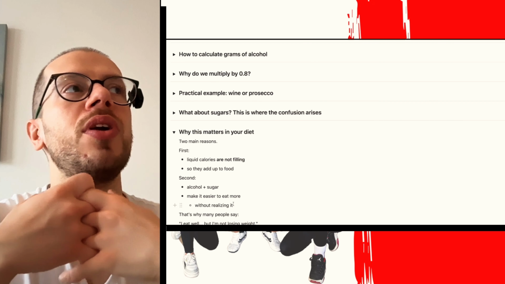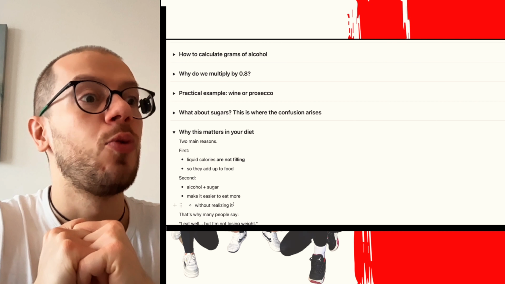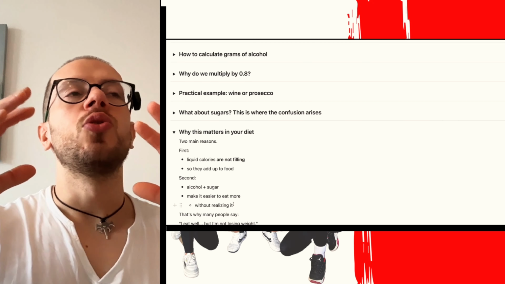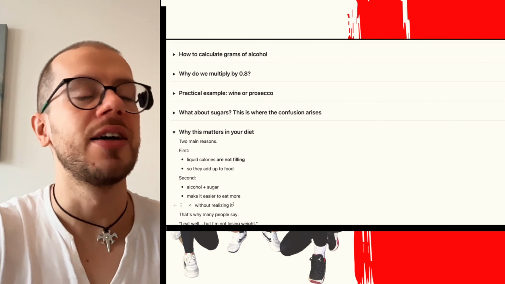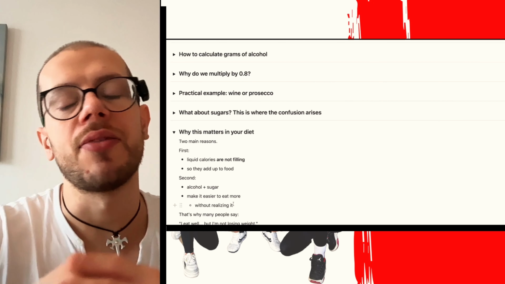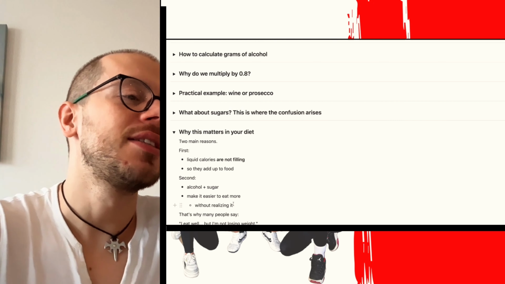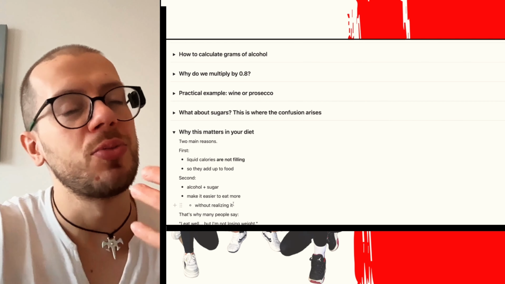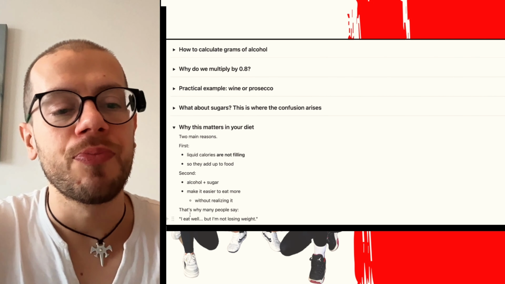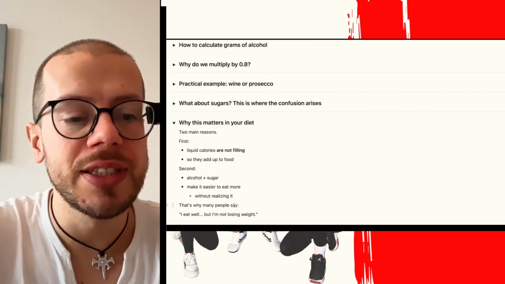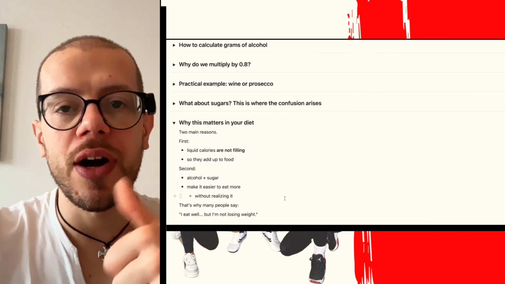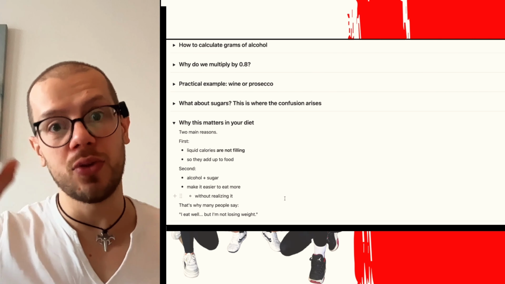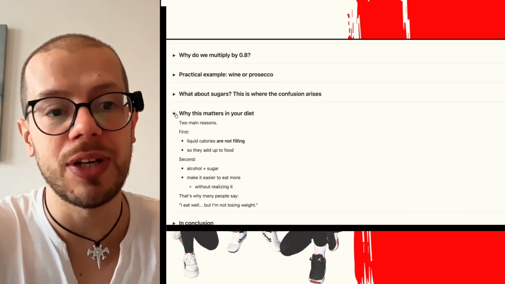With alcohol intake, we release those stopping mechanisms that tell us, okay, we've had enough, we can stop. With alcohol, we feel less full and we tend to eat more. It's very simple. So many people say, I eat well, but I'm not losing weight. But they don't consider the calories of alcohol, and quite often they tend to forget and eat more when they drink alcohol. So that's why it's so important.